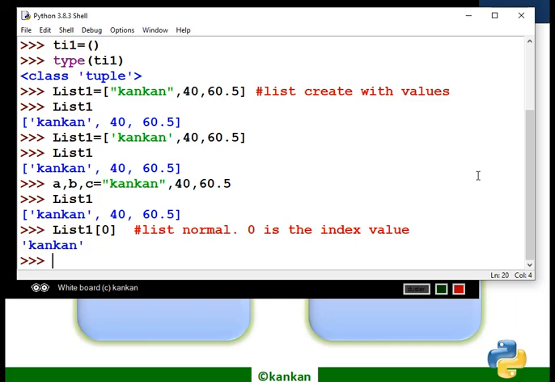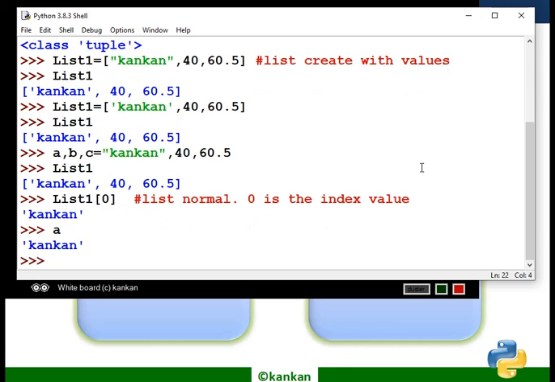Now for the unpacked list, here A, B, C are the unpacked list. Simply we need to mention the variable name. For the unpacked list, we do not need to mention the index value.